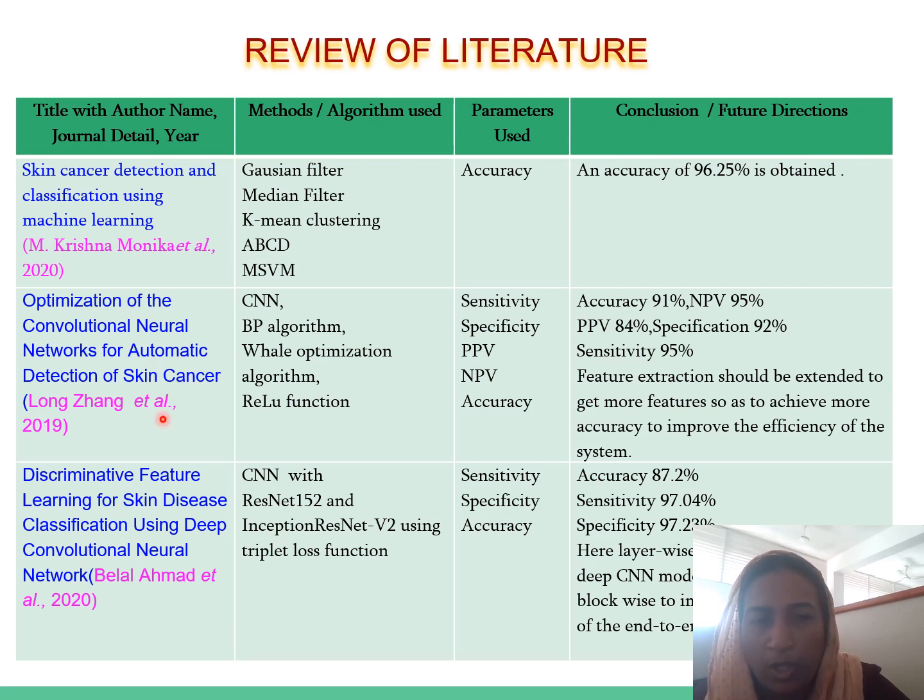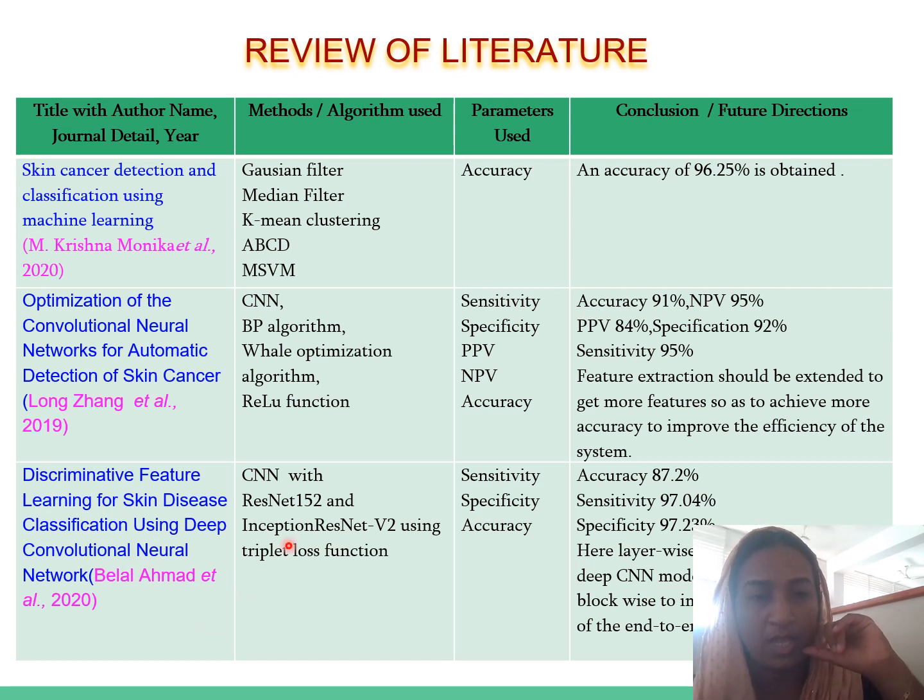Here the authors used a CNN with BP algorithm, the Weyl optimization algorithm, and ReLU functions. They have evaluated sensitivity, specificity, PPV, NPV, and accuracy, and have obtained these results. The feature extraction should be extended to get more features so as to achieve more accuracy and improve the efficiency of the system. Next, we can go to the next paper, descriptive feature learning for skin disease classification using the deep convolutional neural network.